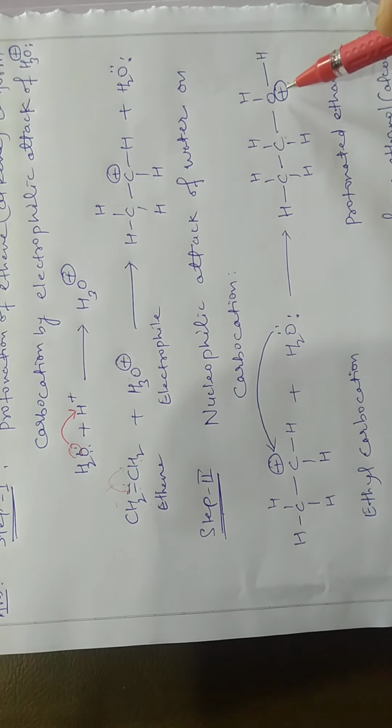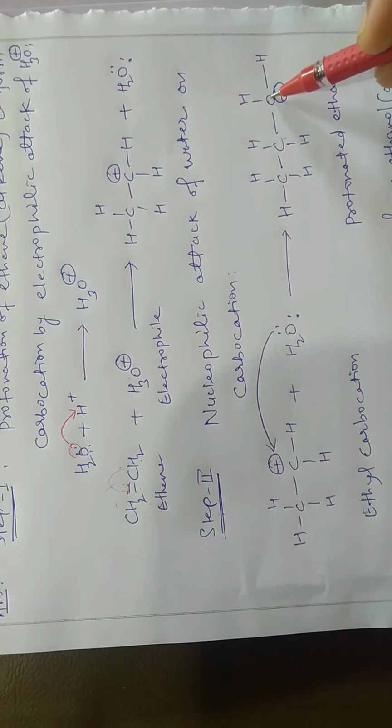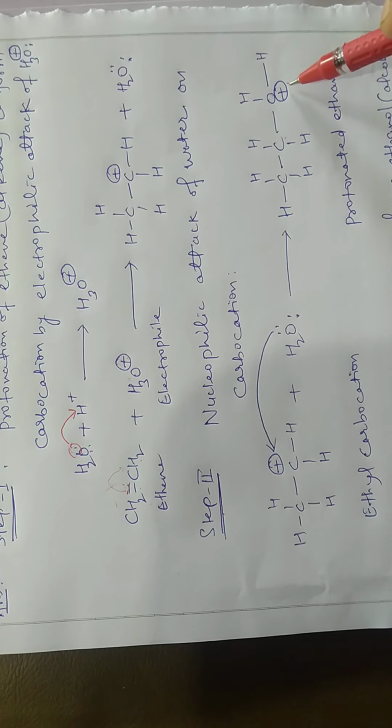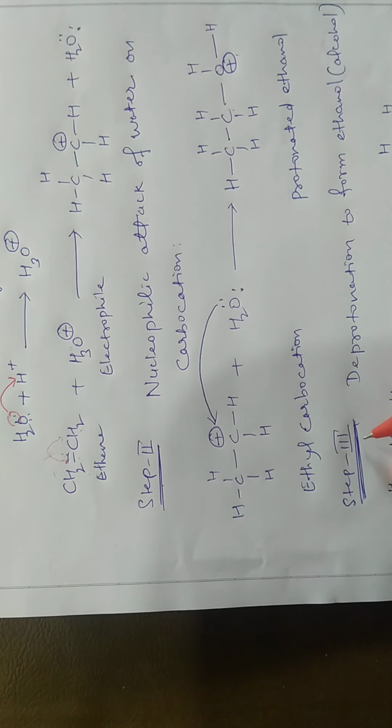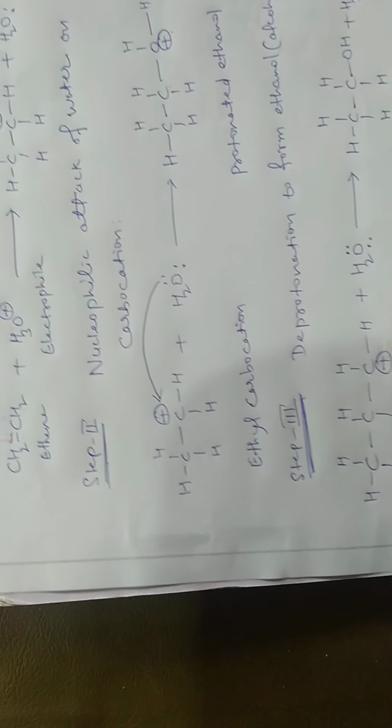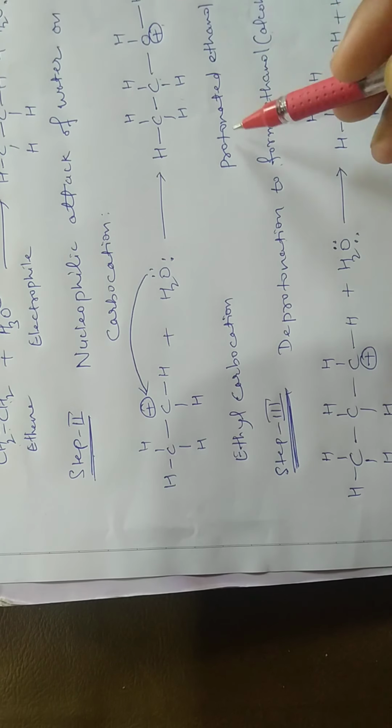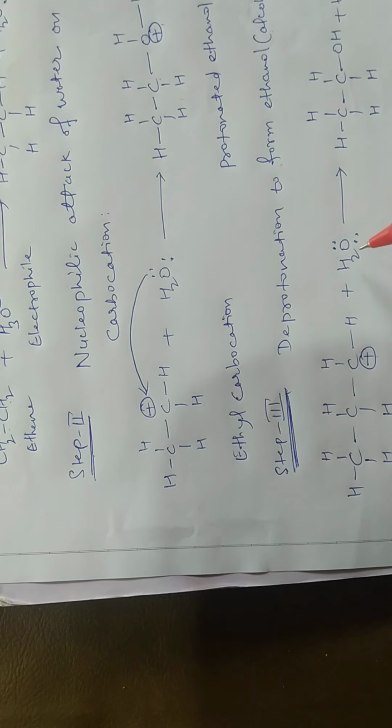Now this positive charge on oxygen is unstable, since oxygen is an electronegative element and it is positively charged. So ultimately, in the third step, deprotonation occurs to form ethanol or alcohol. Here you can see the protonated ethanol, and in the presence of water, again this electron pair is provided to the positively charged center.